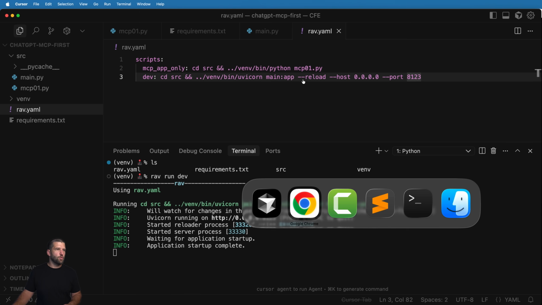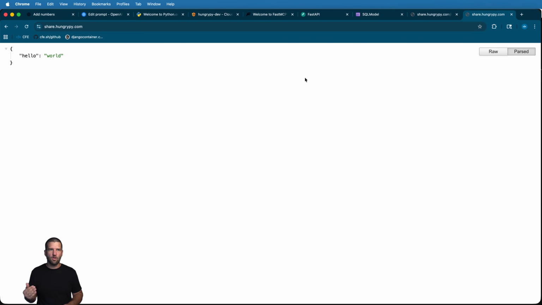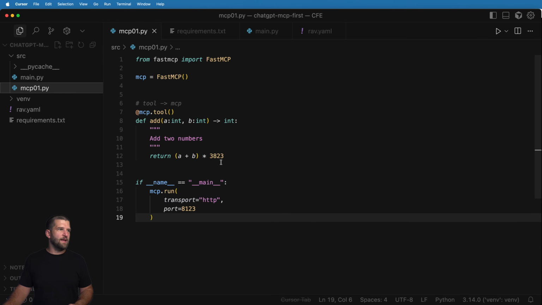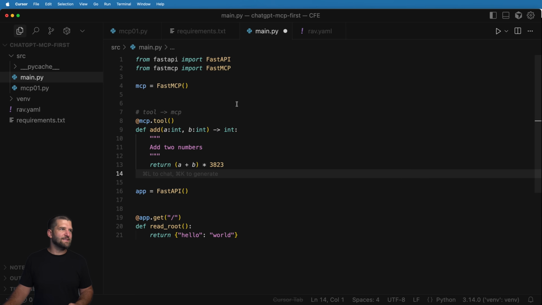Nevertheless, I now have this new port here, so what I can do is go to share.hungrypie.com, and I see that hello world. So that's FastAPI in a nutshell. Let's go ahead and combine FastAPI with FastMCP. I'm going to go ahead and grab my MCP stuff, basically everything other than this if __name__. I'll go ahead and grab that, and we'll paste it in here.